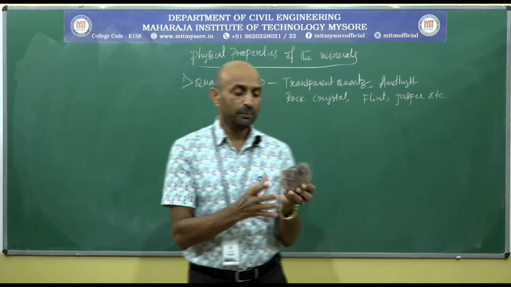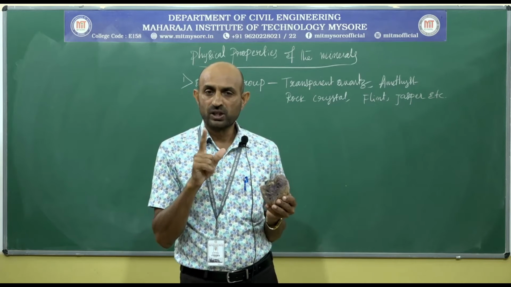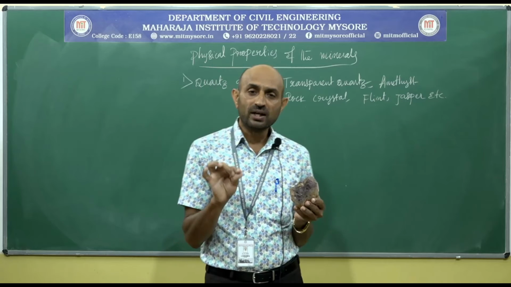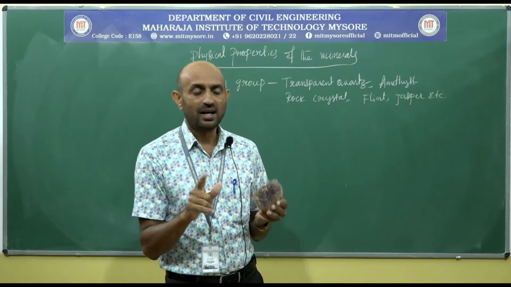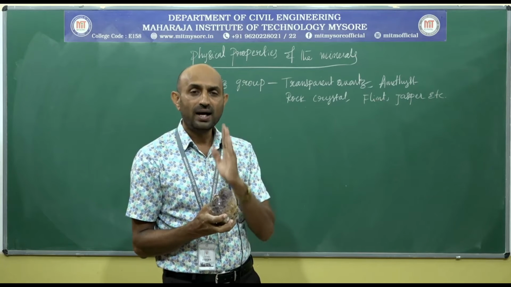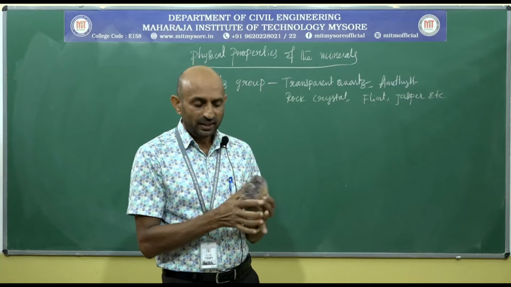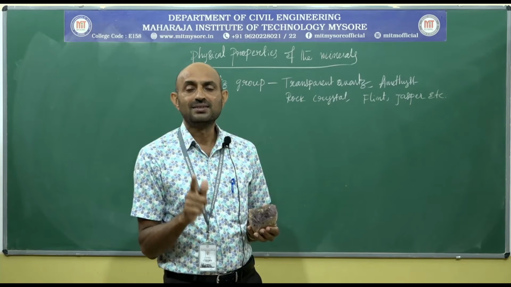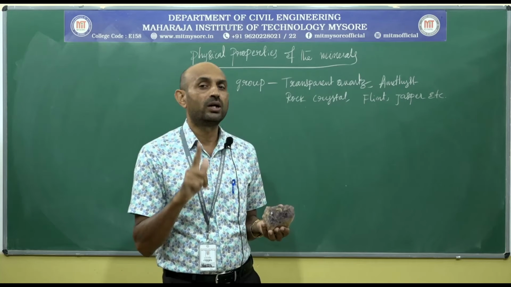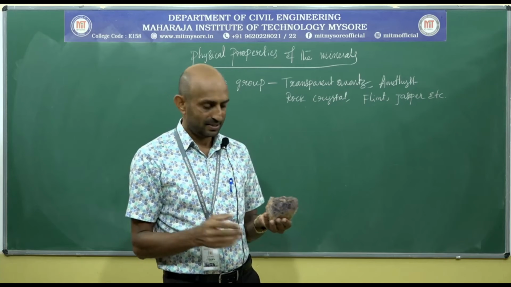Whatever the minerals which are coming under this quartz group, all are having hardness 7, specific gravity 2.65, except opal. Opal mineral has hardness 6 and specific gravity 2.2. Why does opal have hardness lesser than the remaining quartz group minerals? In these minerals, we find silicon dioxide is the chemical composition. But in the opal, n number of water molecules can also be seen. That's why it has lesser hardness.